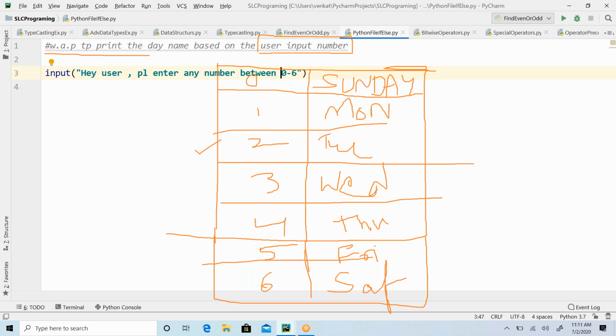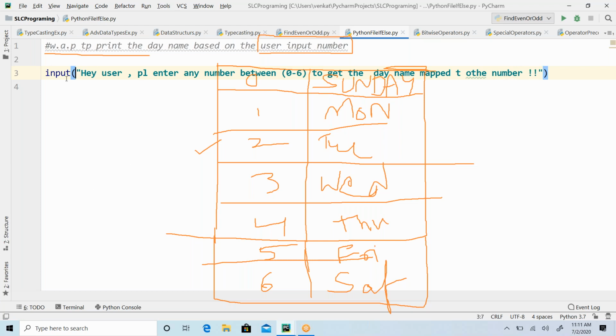So enter any number between 0 to 6 to get the day name mapped to the number. Okay, something like that I am asking the user, right, guys?